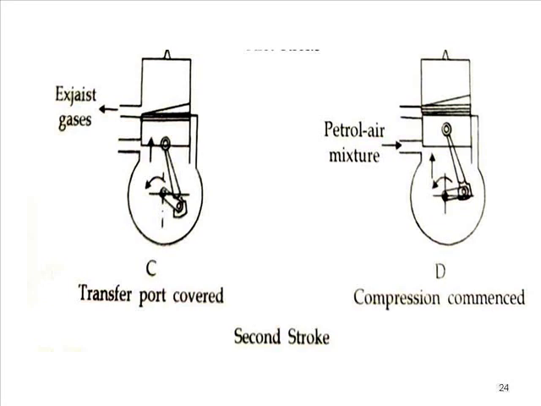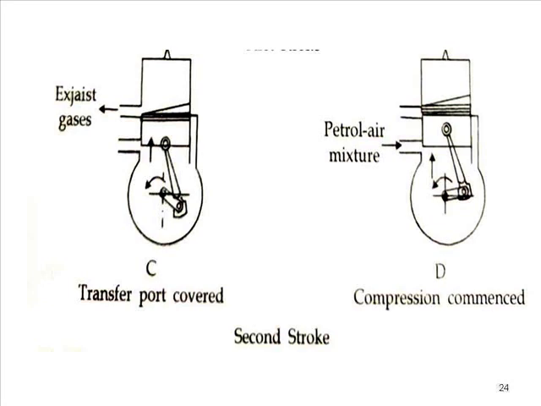Once the piston starts to descend, the exhaust port will open, exhaust gas will start to leave, and at the same time at the bottom side fresh charge is entering. So in a two-stroke engine, two strokes are performed at a time: first compression and suction, and second expansion and exhaust. The two main strokes are the compression stroke and the expansion or power stroke, but here the suction stroke is performed simultaneously with the compression stroke, and no separate exhaust stroke is observed in a two-stroke engine.